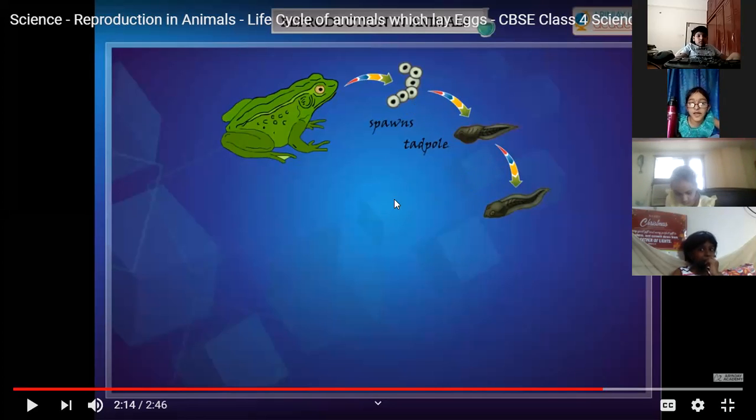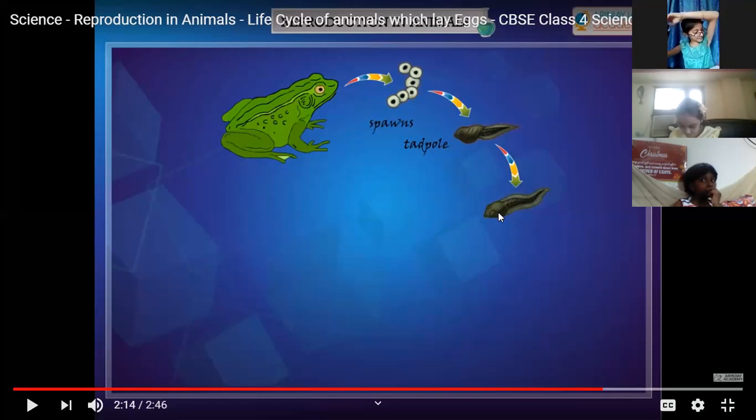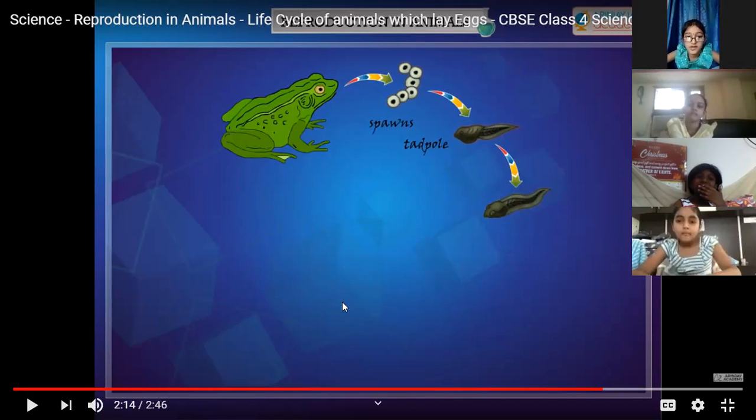Then it grows into an adult. During this process, it will lose its tail. The tadpole has a tail, which is not found in the adult frog. There are some features present in the tadpole which are not present in the adult frog. When it grows, the tail will be lost. The tadpole doesn't have legs in the beginning. Later, it will develop its limbs, forelimbs and hind limbs. This process of change from the young one to an adult is called metamorphosis.